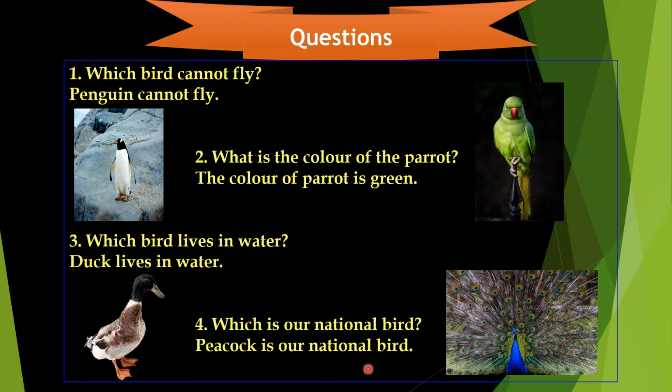I repeat once again, children. First question. Which bird cannot fly? Penguin cannot fly. Second question. What is the color of the parrot? The color of parrot is green. Third question. Which bird lives in water? Duck lives in water. Fourth question. Which is our national bird? Peacock is our national bird.